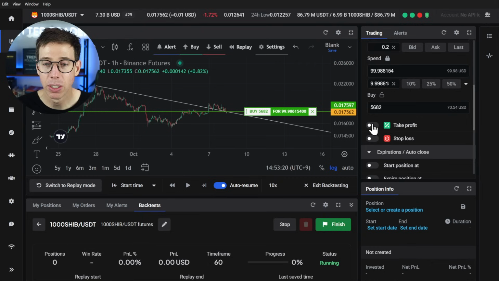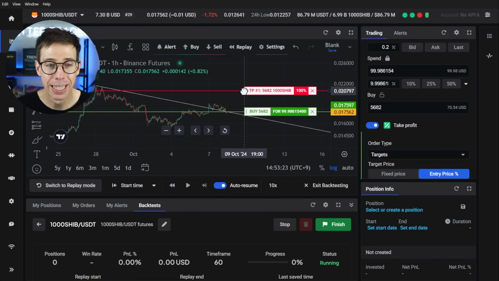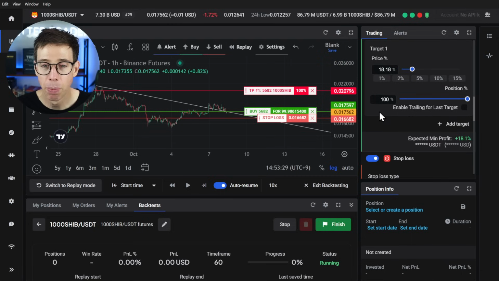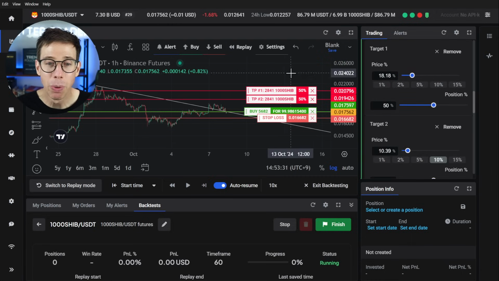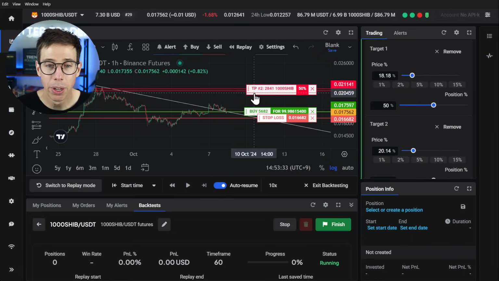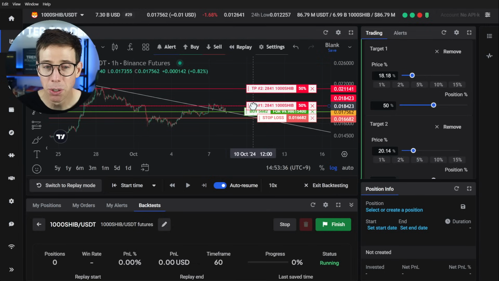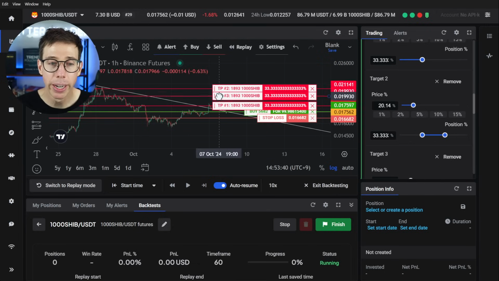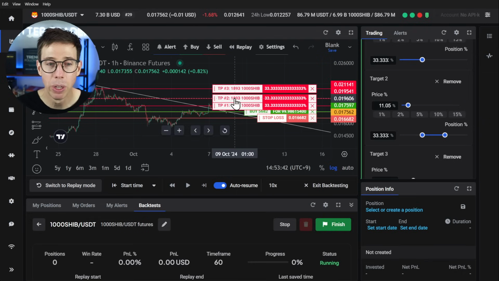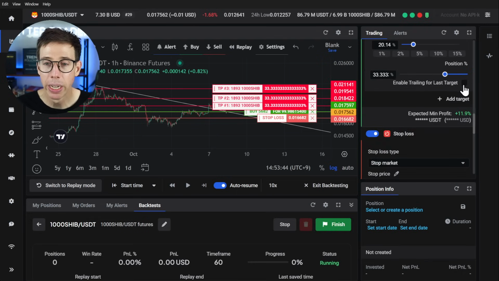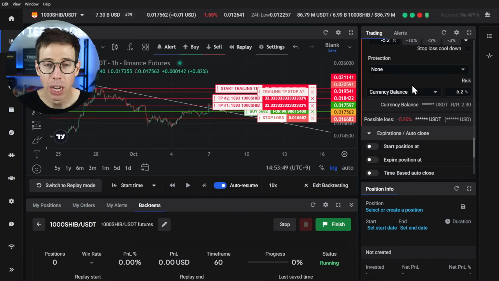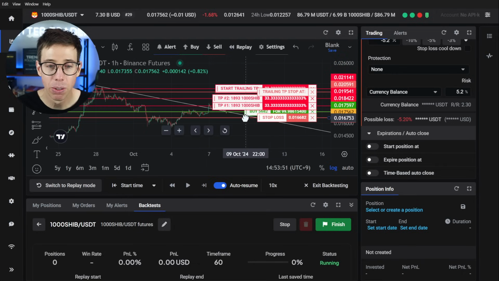And now we're going to decide where we're going to take profit. So let's say I want to be more aggressive in this. I want to take profit up here just for fun to see what happens. Okay. And again, stop loss. And I could also say, well, I really want that to be my main target up here, but I'm not sure if it's going to do it. So I want to take profit on the way up. Aaron always talks about using split targets. So I actually want to try that out. So we got 1, 2, 3, and I want to put trailing on the top one just in case to see what happens. With my stop loss, I want to put it pretty close right over here.